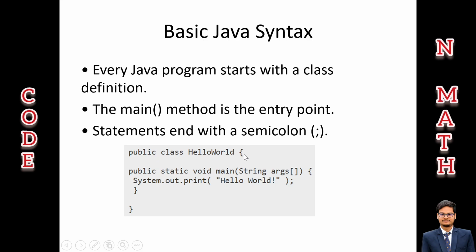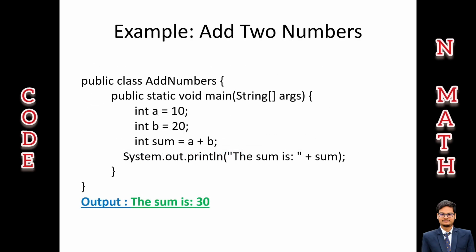This is a class, and it starts with curly braces and ends here, and the same goes for the main method, starting here and ending here. So this is the basic syntax of Java. Don't worry, you will get used to this format very quickly once we start coding from the next video.